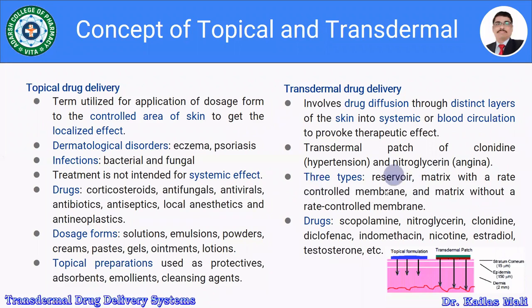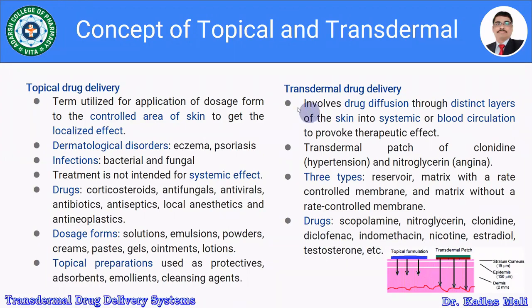The very first one is the reservoir system. The second one is the matrix with a rate controlling membrane, that is a matrix enclosed in a polymeric membrane, and the third is the matrix without a rate controlling membrane. The drugs given by transdermal drug delivery systems include scopolamine, nitroglycerin, clonidine, diclofenac, indomethacin, nicotine, estradiol, testosterone, fentanyl, etc.